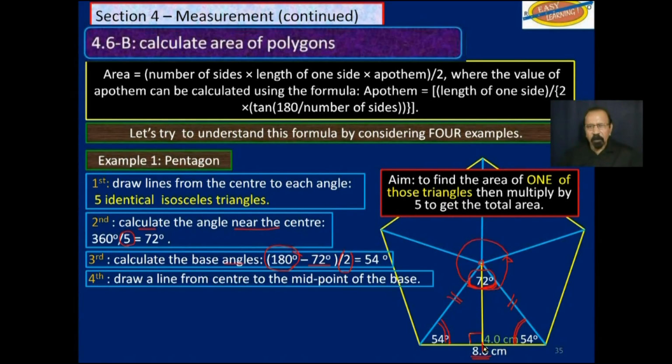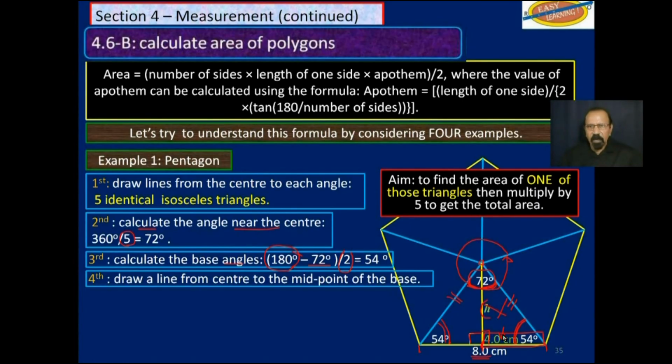If it's a perpendicular bisector, then this 8 is now divided into two equal parts, so half of it will be 4 centimeters. So look carefully what we have here. We now have a right triangle here. We know one of its angles, besides the fact that there's a right angle here, and we know this side.